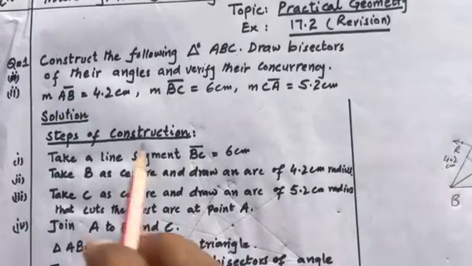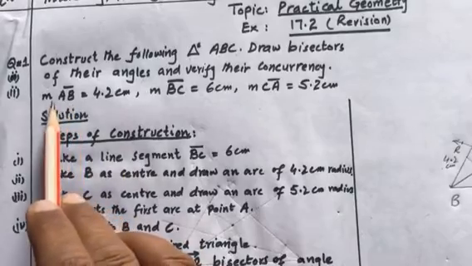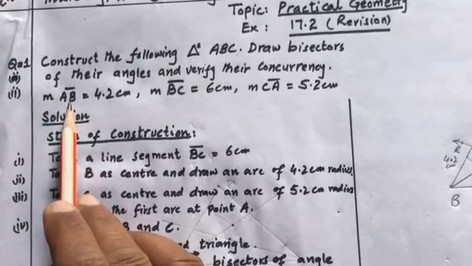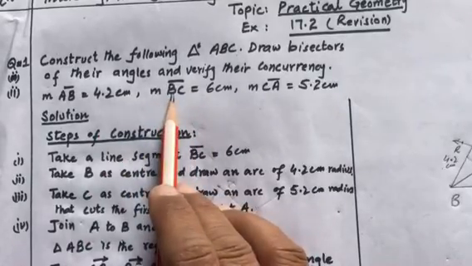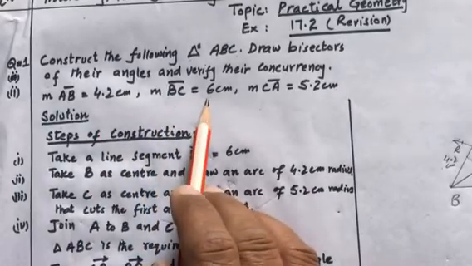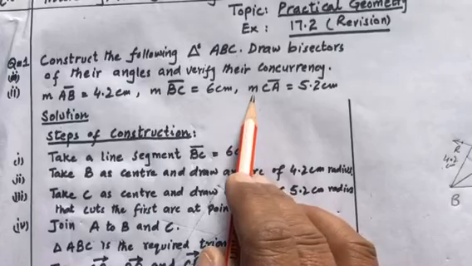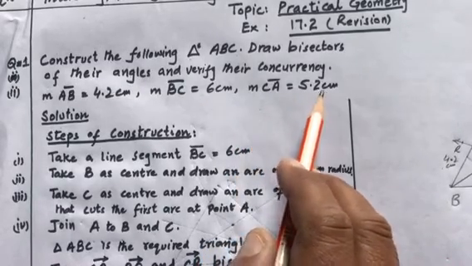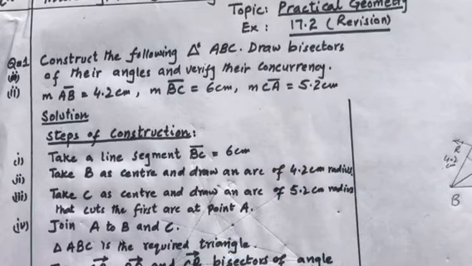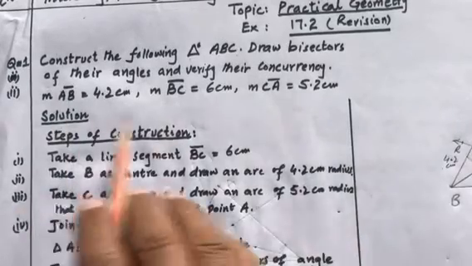So here is the given measurement of the triangle. Side AB is given as 4.2 centimeters, the second side BC is given as 6 centimeters, and the third side CA is equal to 5.2 centimeters. As we have learned, a triangle has 6 components. If 3 of them are given, we can construct a triangle. So first of all, we will construct a triangle with the given measurements.